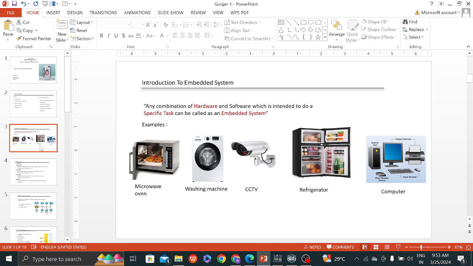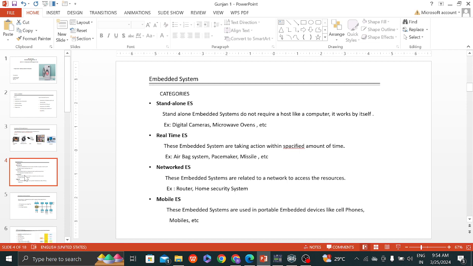What are embedded systems? An embedded system is a combination of hardware and software designed to do specified tasks. Embedded systems are used in different fields. For example, a microwave is an embedded system, a washing machine is also an embedded system example, and so are CCTV cameras, refrigerators, computers and many vehicles.